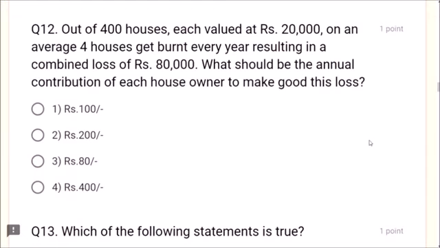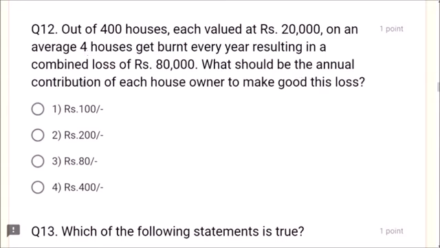Next question. Question number 12. Dear friends, there is a mathematical equation for how insurance works. Let us see an example. Out of 400 houses, each valued at rupees 20,000, on an average, 4 houses get burnt every year, resulting in a combined loss of rupees 80,000. Dear friends, there are 400 houses. Each house costs 20,000. If 4 houses get burnt every year, what is the loss? 20,000 into 4 is equal to 80,000.